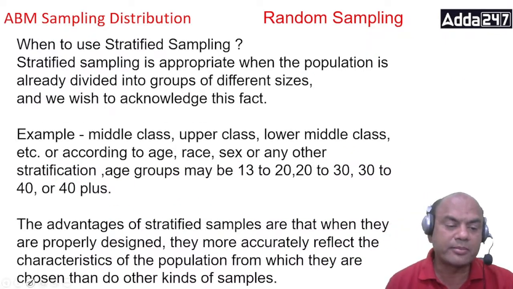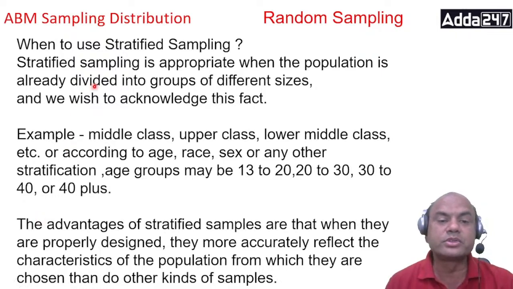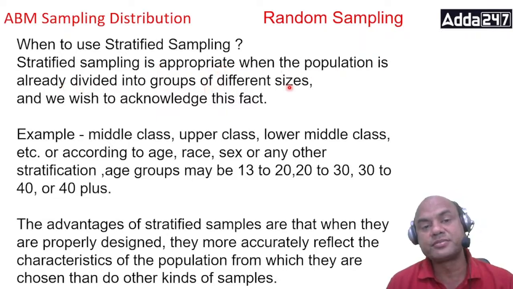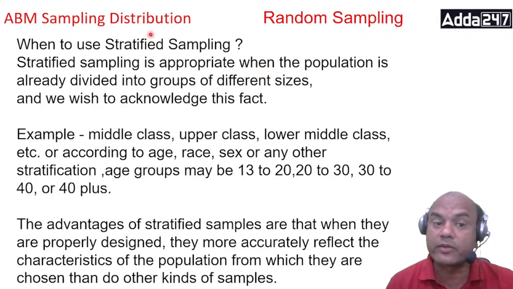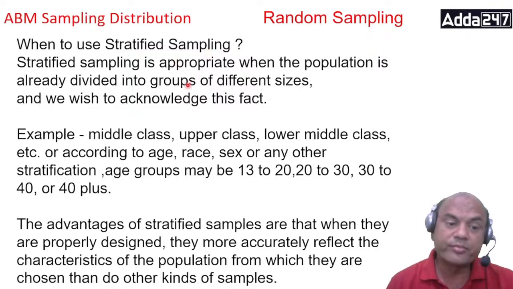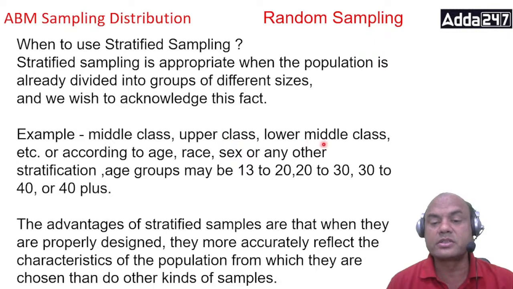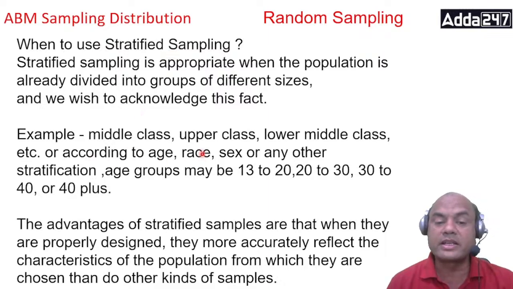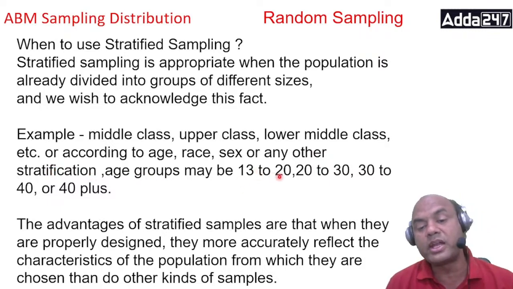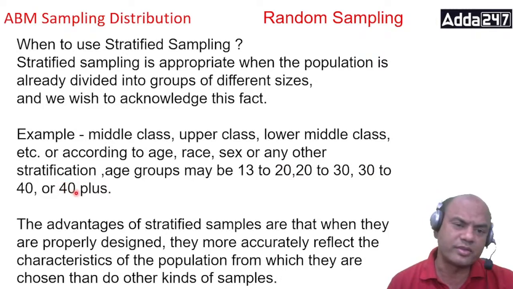When to use stratified sampling? When do you use this? Stratified sampling is appropriate when the population is already divided into different strata. It means I have already divided 40 to 50% marks, 50 to 60. Then stratified sampling is useful. Okay. Example: middle class, upper class, lower middle class. So I have divided this already. So then stratified sampling is of use. According to age, race, gender or any other stratification. Age groups may be 13 to 20, 20 to 30, 30 to 40 and so on, right?